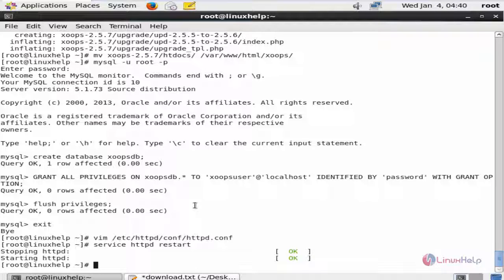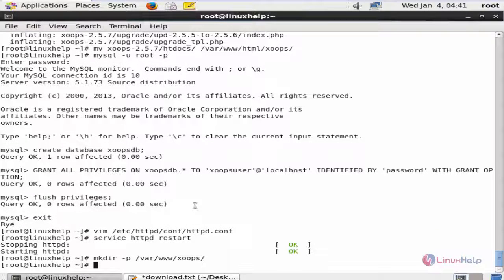Now we need to move the Xoops library and Xoops data out of the document root directory. Now create the directory, mkdir /var/www/xoops, give enter. Now we need to move the Xoops library and Xoops data out of the document root directory.